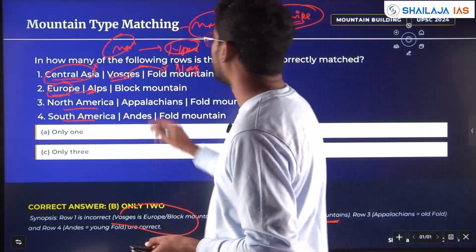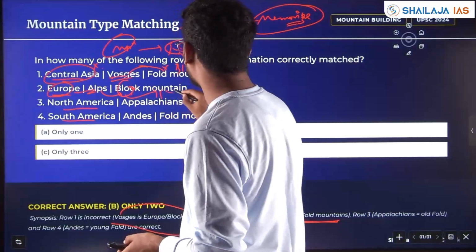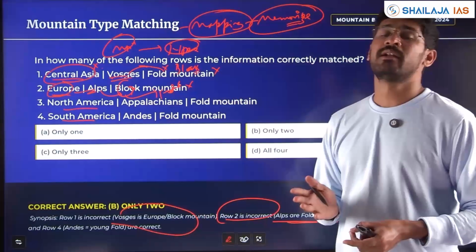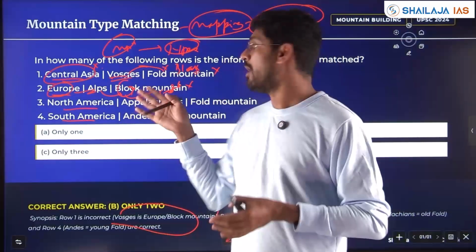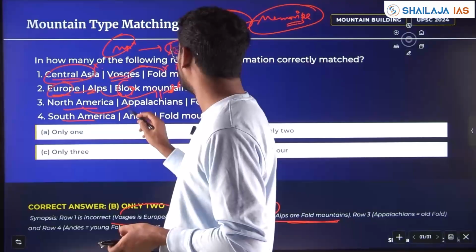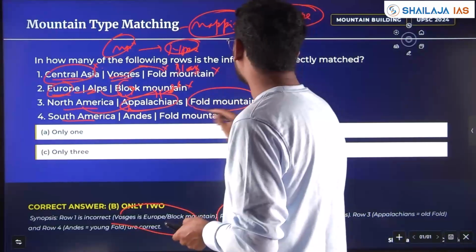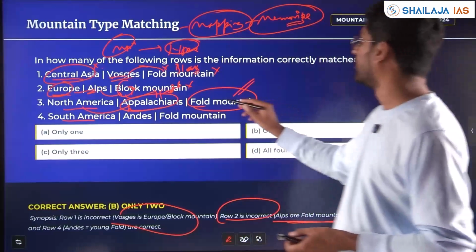Okay. And it is not a block mountain, it is fold mountain. Again, statement 1, statement 2, both are mismatched. Not only 2, you have 3 tables to match. North America, you have Appalachians, okay? And these are older fold mountains.